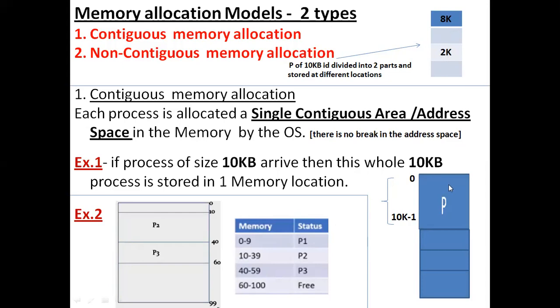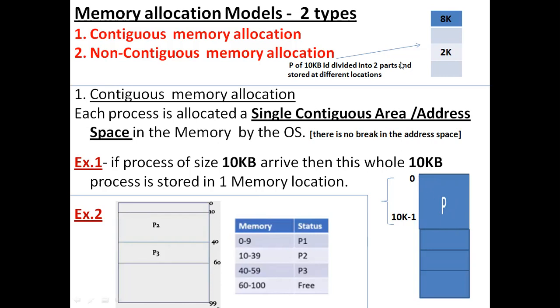In the first type of allocation model, the so-called continuous memory allocation, for a single process I allocate one whole memory block having continuous locations.